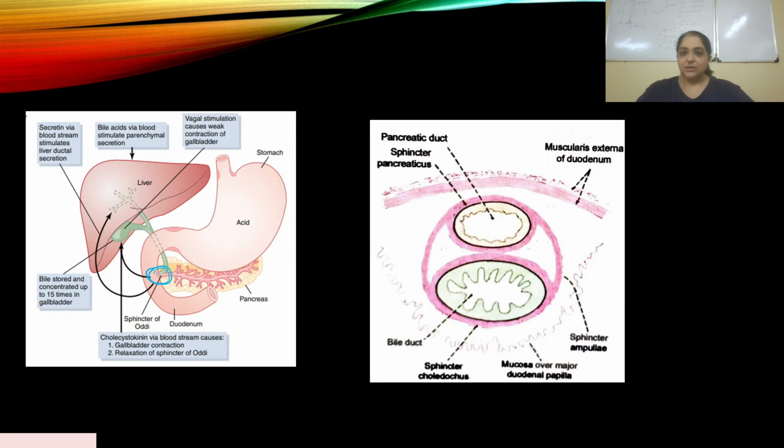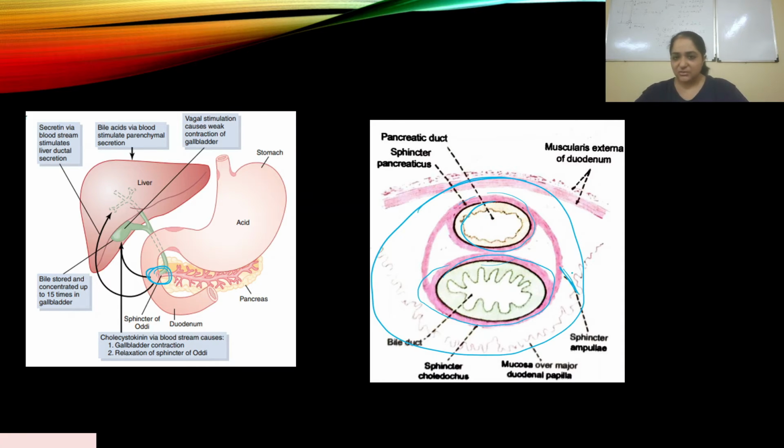Now histologically this is what it looks like. In this diagram that you see, you have the sphincter pancreaticus, this part. You have the sphincter choledocus. And you have the sphincter ampullae.